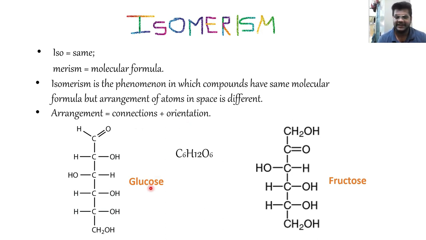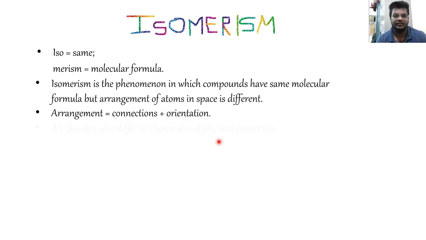So let's take our two common examples of glucose and fructose. What is the difference between glucose and fructose? They both have C6H12O6 only, but here the carbonyl group in glucose is present at the first position, whereas in fructose it is present at the second position. In glucose there is an aldehyde and in fructose we have a ketone group, right? So the way in which the carbon is connected to the oxygen, OH and hydrogen is very different in both of these structures. So that is what I was talking about. The connections and orientations are different in these compounds but the number of atoms are the same. This is called isomerism.